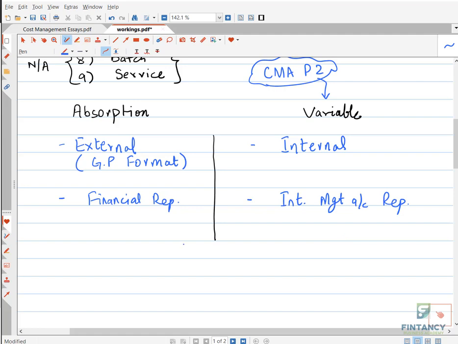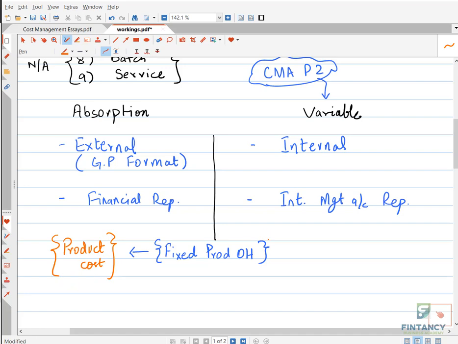The major difference is the treatment of fixed production overheads, or fixed manufacturing overheads. So my friends, in absorption costing, we consider fixed production overheads as a product cost. It means you will include it in the product cost, in the unit cost.